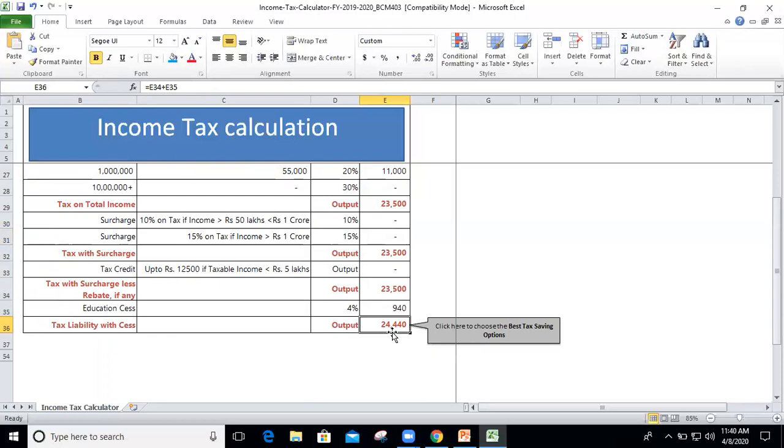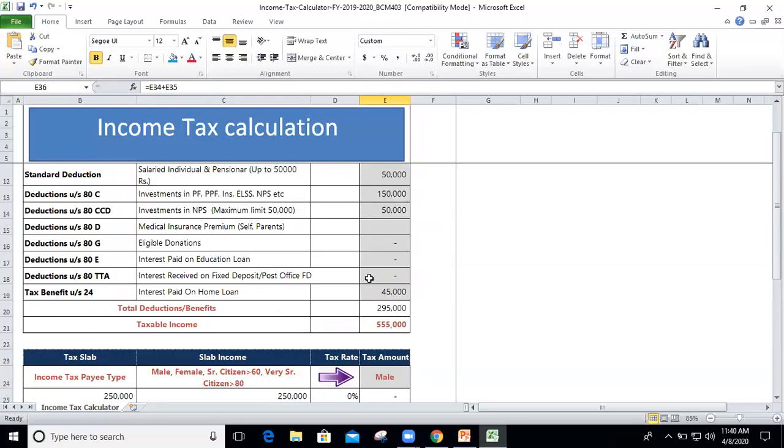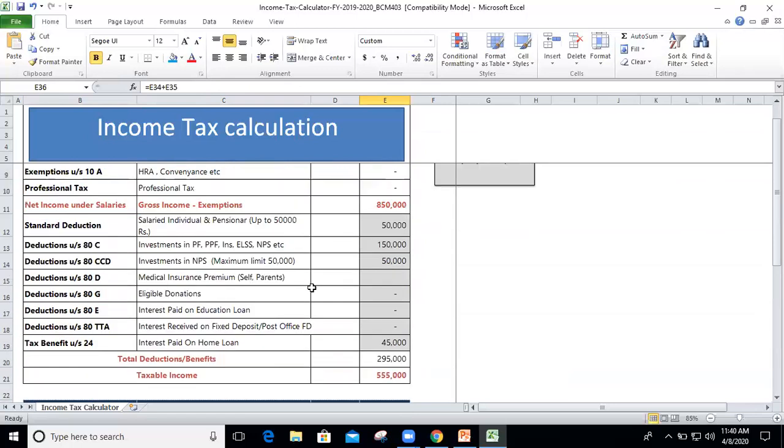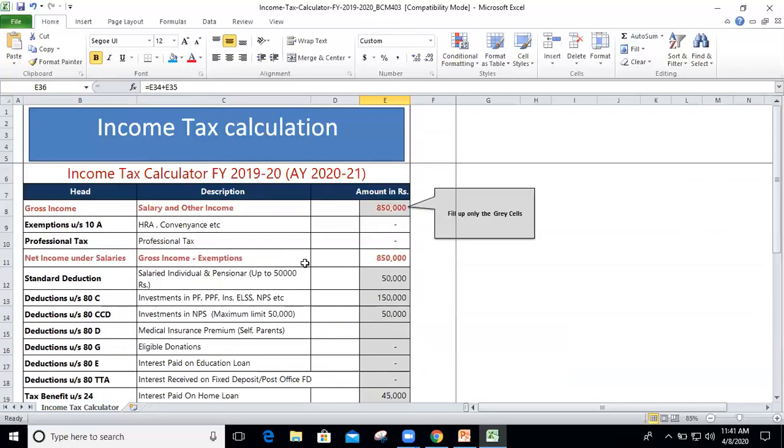It's a bit tough. It's complex if you don't practice. So my suggestion is to take the same data, open an MS Excel sheet and start practicing. It will be tough for you in the initial stages because there are a lot of IFs and buts, and MAX and MIN. If you understood the basic IF functions that I explained in the previous classes, then it will be easier for you with this tax calculator. So do those basic IF functions from my previous lectures.